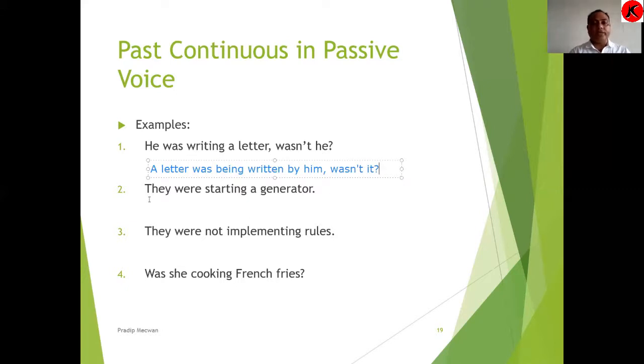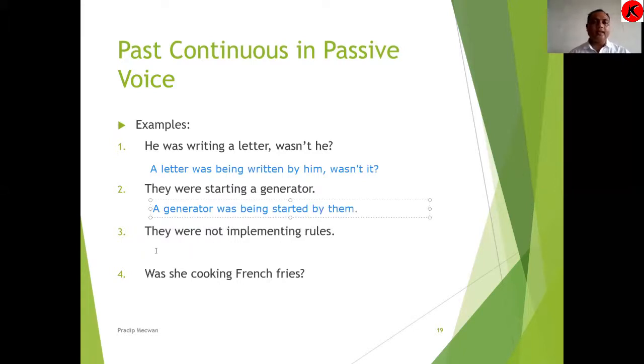Similarly here, they were starting a generator. It is past continuous tense. They is the subject, were starting is the verb in past continuous tense, active voice, and a generator is the object. So here, a generator was being started by them. A generator was being started by them.